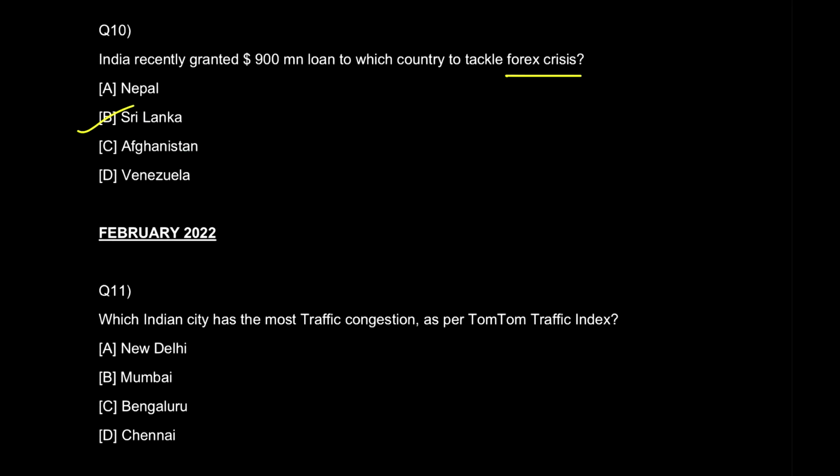This is important with respect to GDPI also. I would tell you that if you have time, you can Google more in detail about the Forex crisis and the present situation of Sri Lanka. That would be of great help, especially to speak up in GDPI rounds.